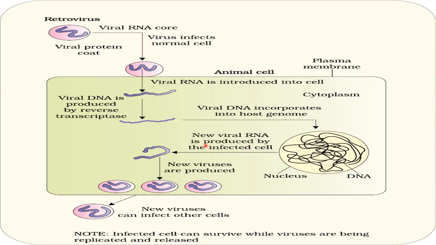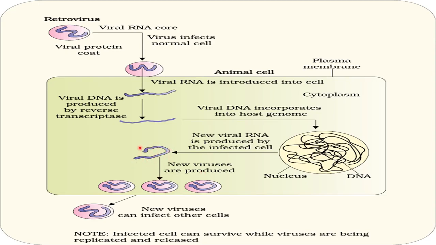So new viral RNA is produced by the infected cell. Once the DNA replicates, normal transcription will occur to form RNA. So when the normal RNA is formed from this DNA, viral RNA will also be formed, right? So this viral RNA has been produced here.